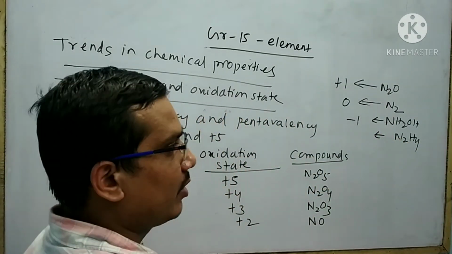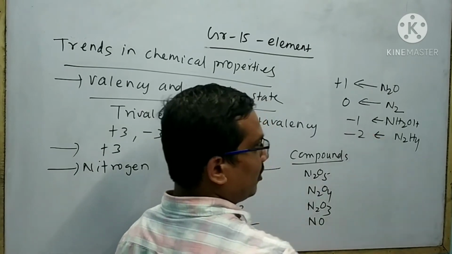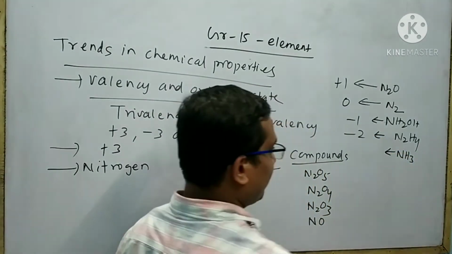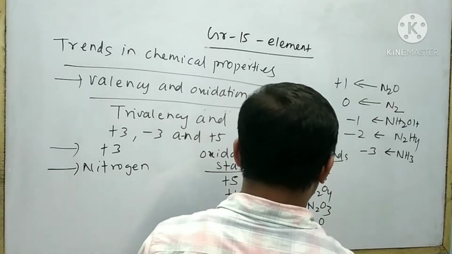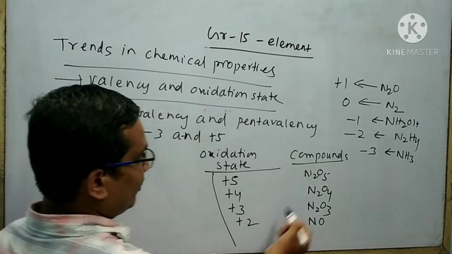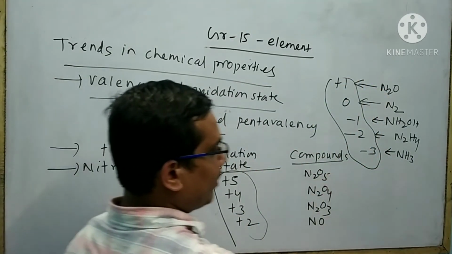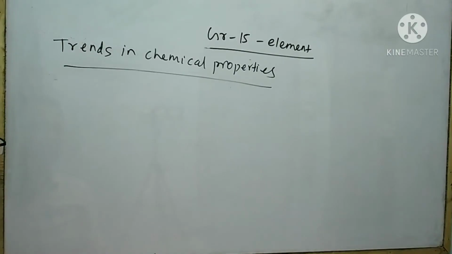The oxidation state of nitrogen is -2. Next compound is NH3. The oxidation state of nitrogen is -3. Look at that. Nitrogen shows a number of oxidation states in different compounds.